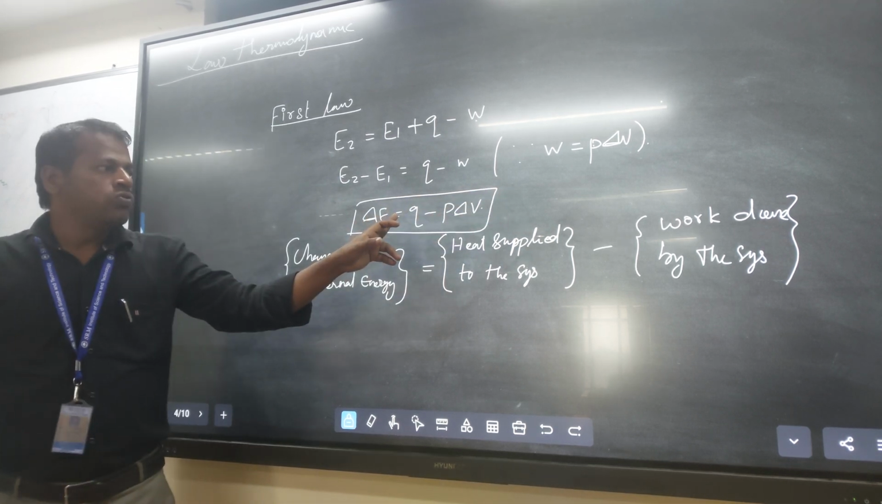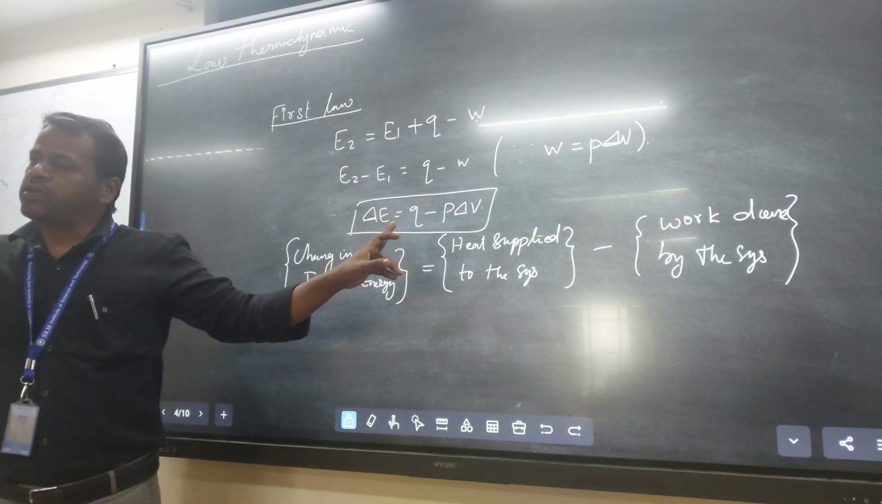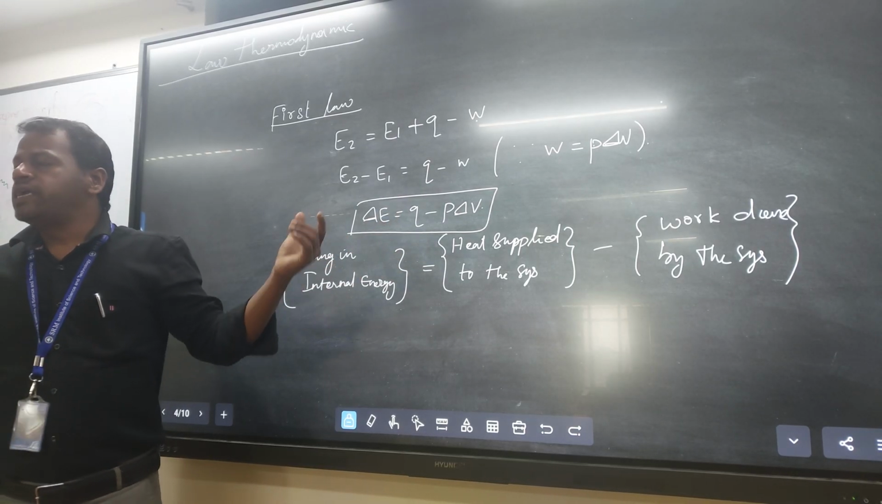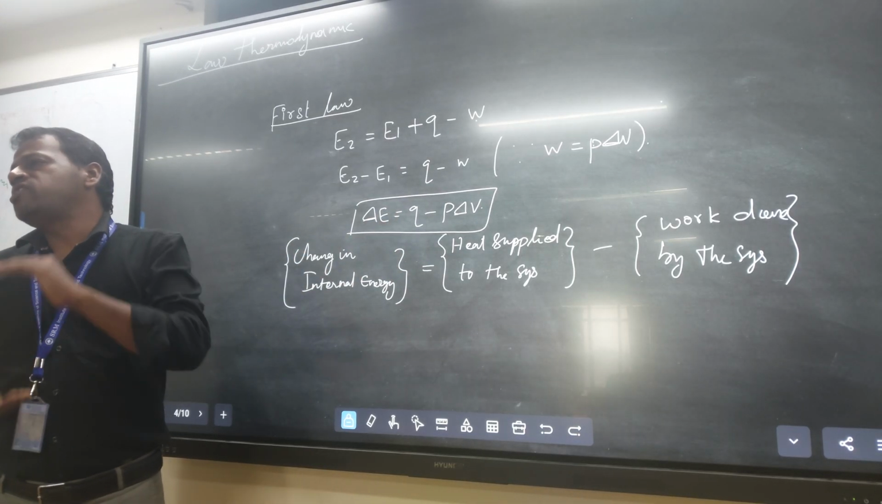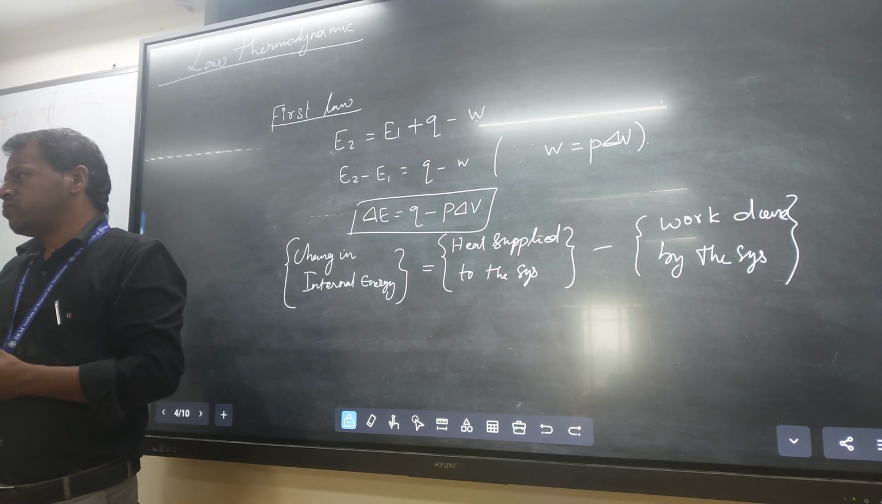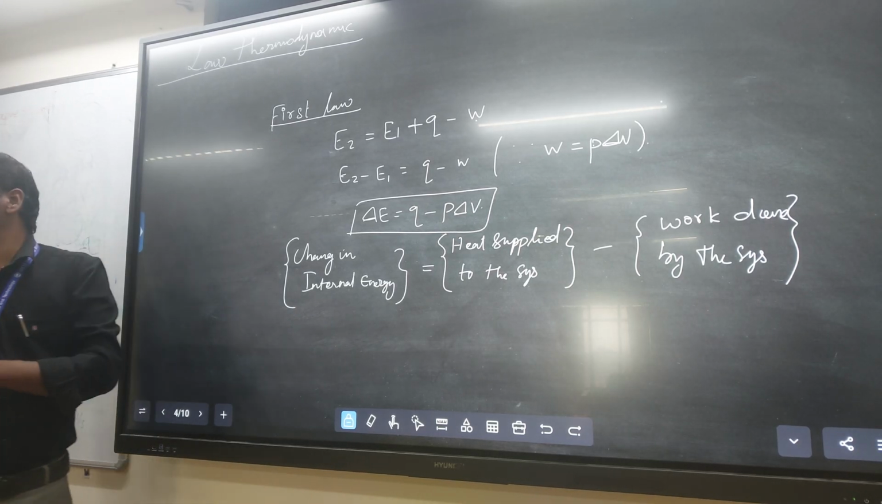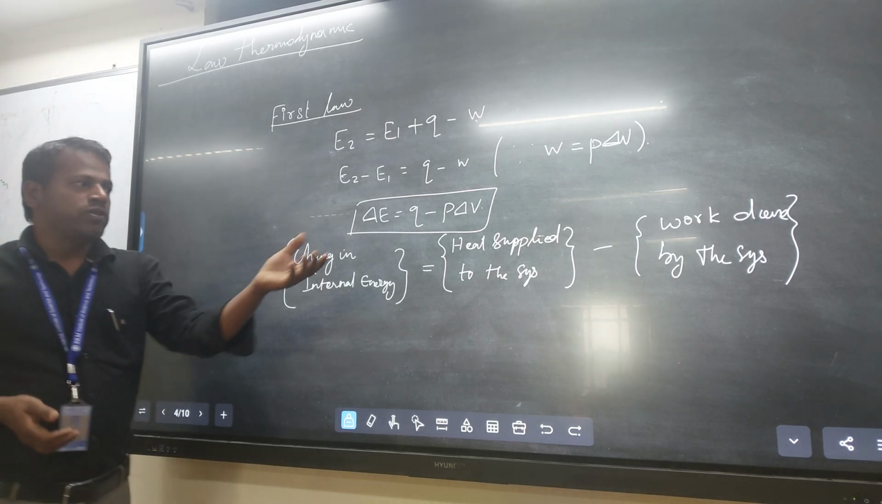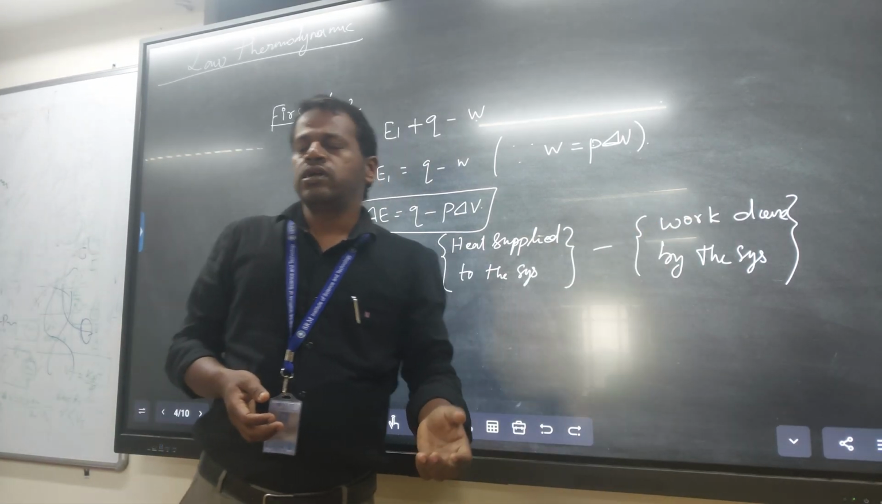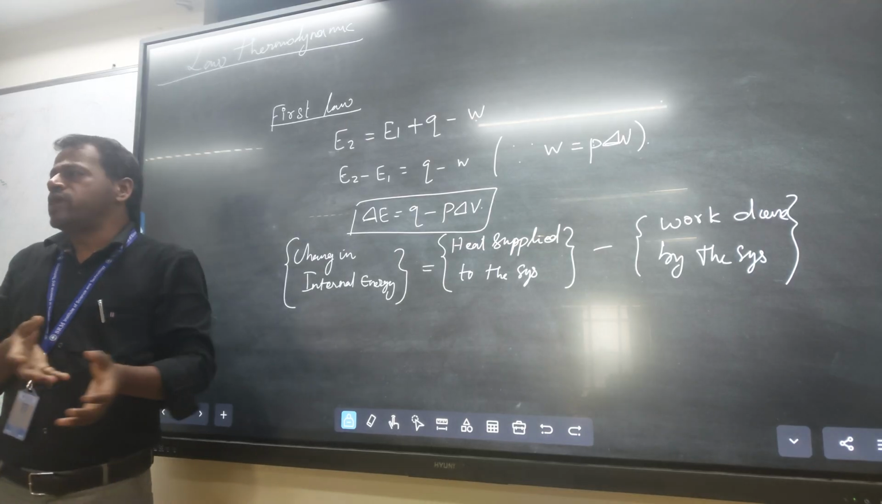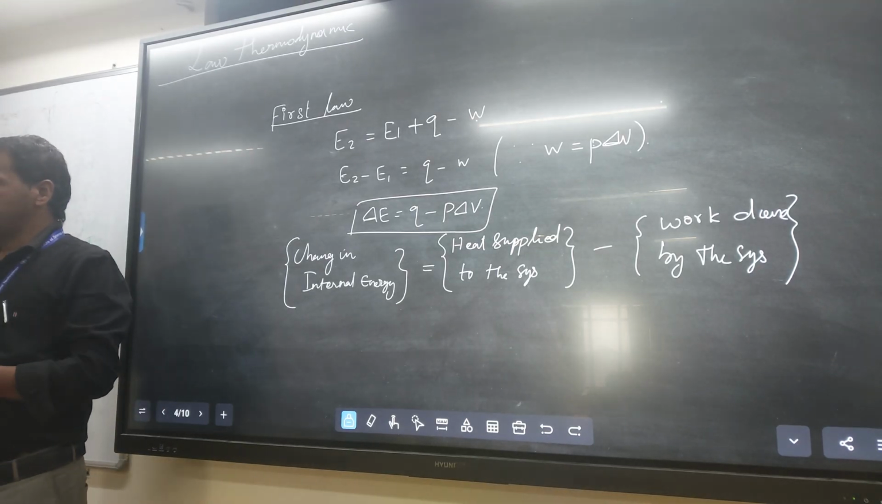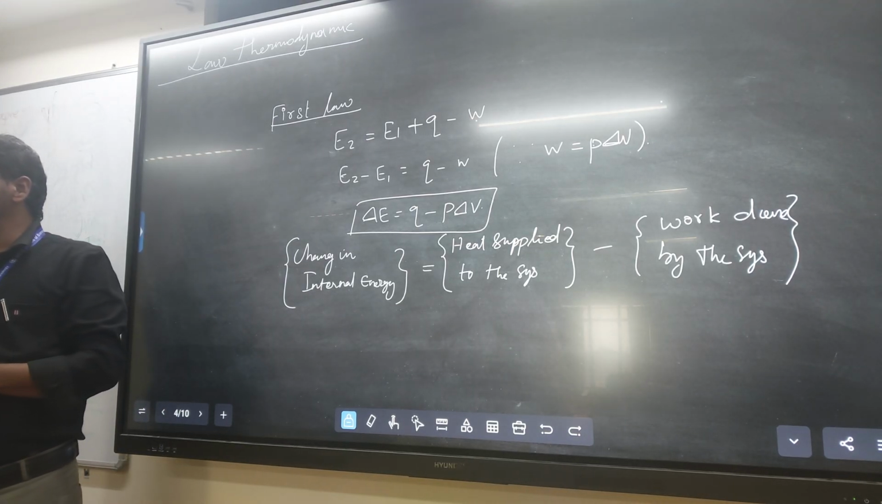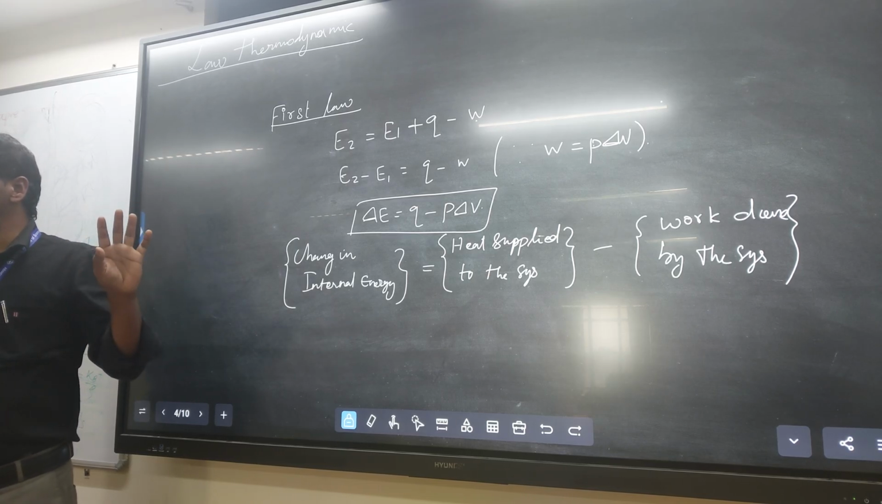Q means total energy supplied to the system, and delta E is how much change has happened in the system. To calculate how much change has happened in the system, we subtract from the total energy the energy used by the system. That is delta E equal to Q minus P delta V, or else Q minus W.